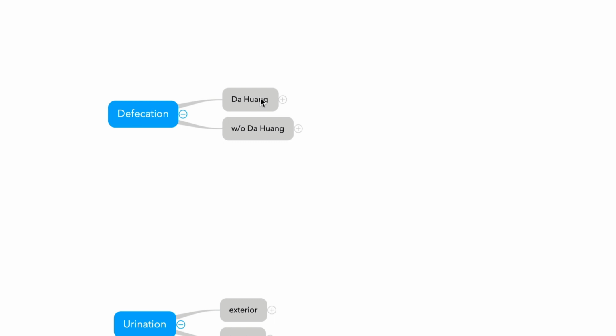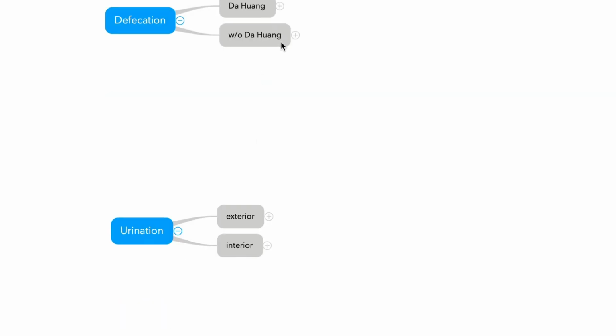Four different Chengqitang. What are the characteristics, keywords? And without Dahuang, Runchangwan. So Runchangwan does not treat the heat. And urination, exterior, Wulingsan. Interior, cold and heat. Heat, Zhulingtang, Bazhengsan. In cold, Zhenwutang.